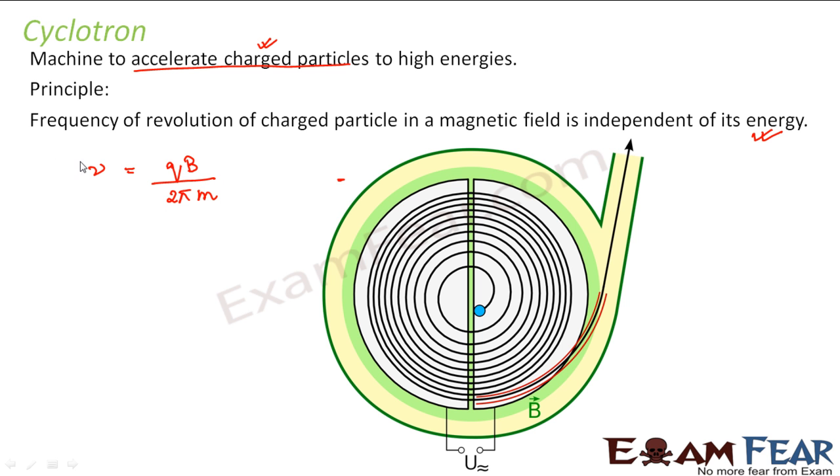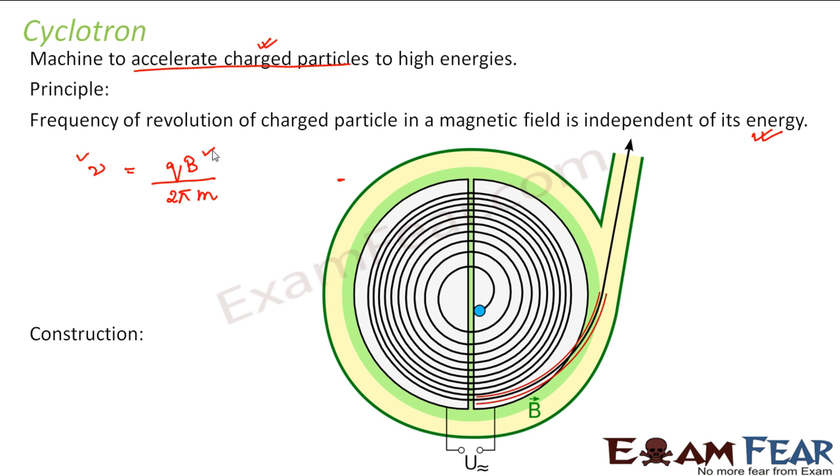So this depends on the charge and mass of the particle and the magnetic field, but it is independent of its energy. So the number of revolutions it covers per second really doesn't depend upon the energy of the particle. So it is based on this principle, and how it works we will see just now.